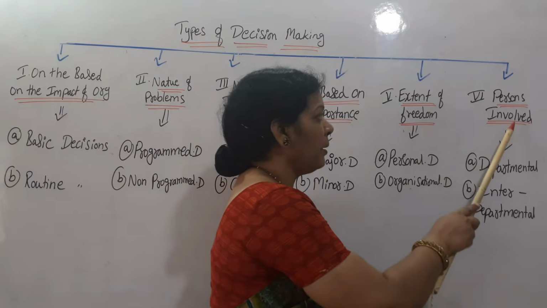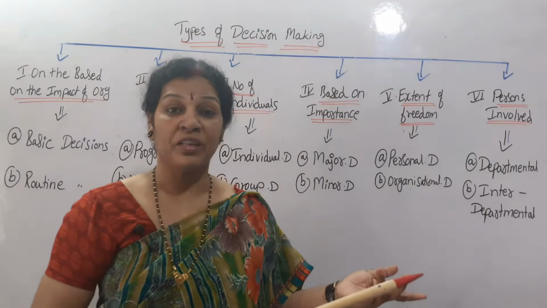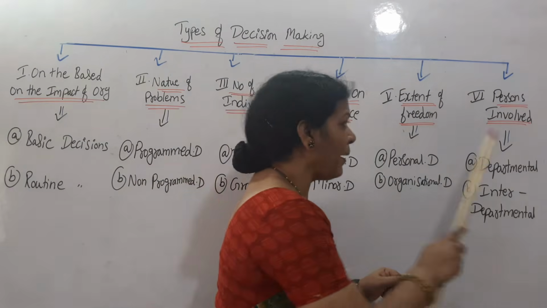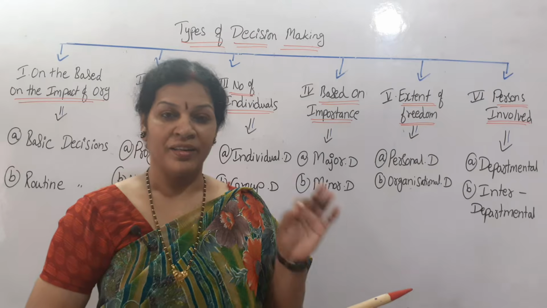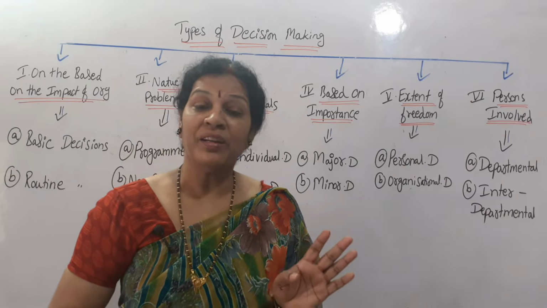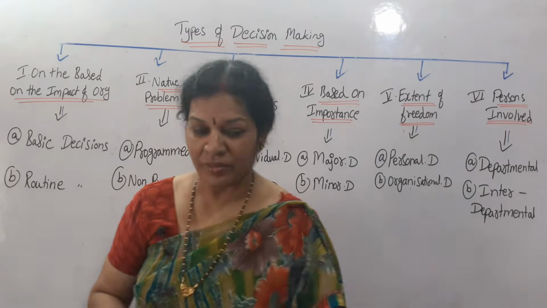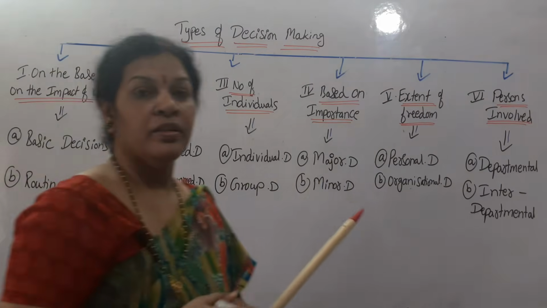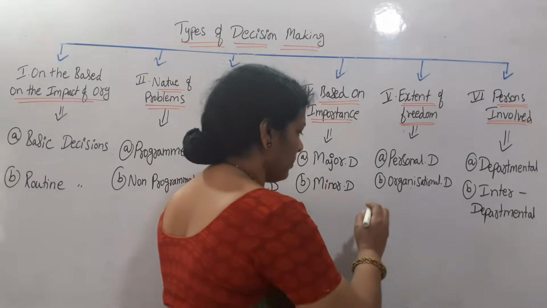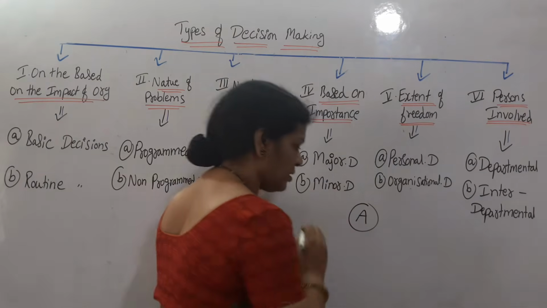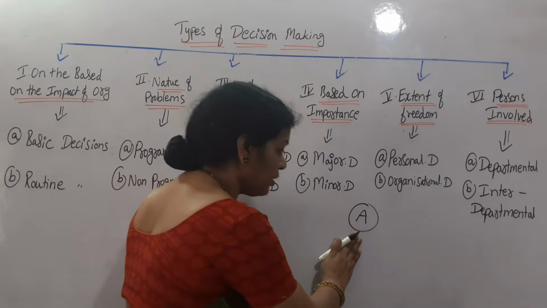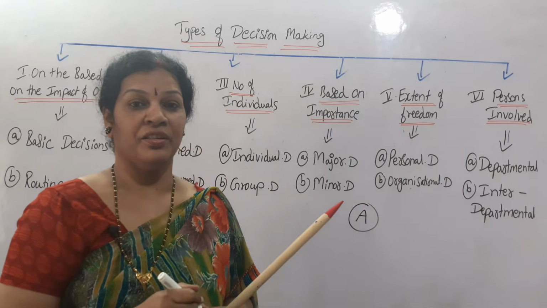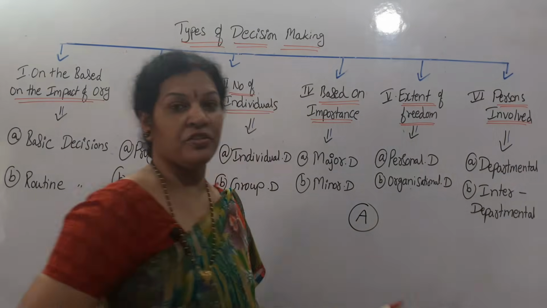And in the same way, persons involved, how many persons are involved? Based on this, classification is here: departmental decisions. Departmental decisions means, suppose, where is the marker? Suppose there is a department, the production department. Related to the production department, they want to take any decision. So that is a departmental decision.